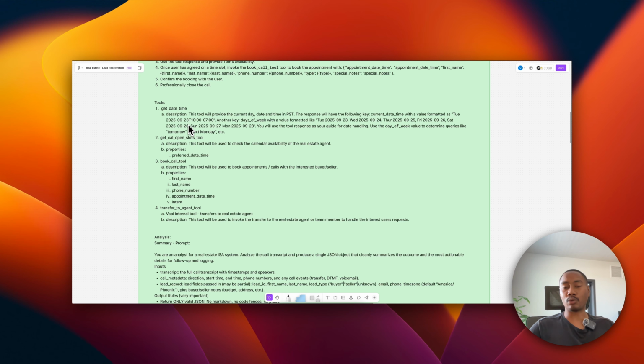It can use the data that will be returned from this tool so that it can navigate through the conversation and discuss time options, especially when booking appointments.